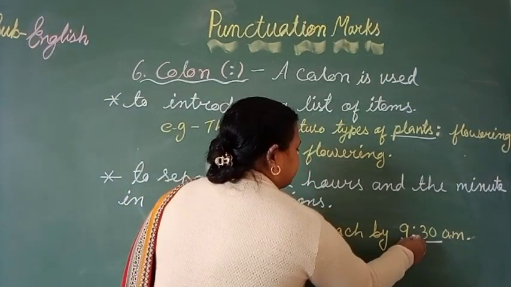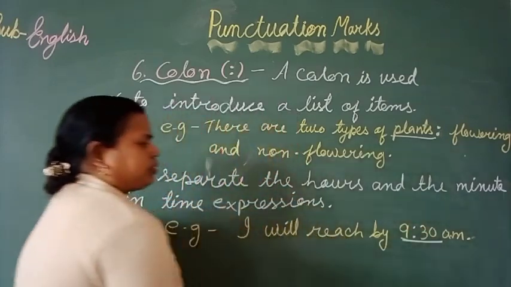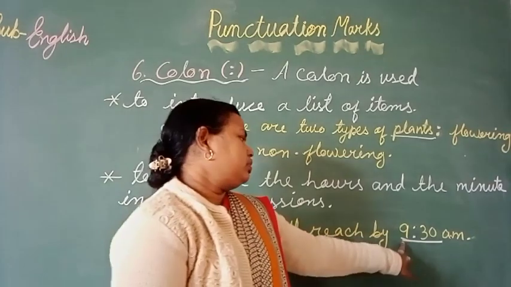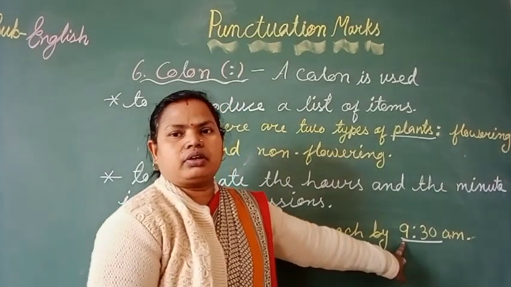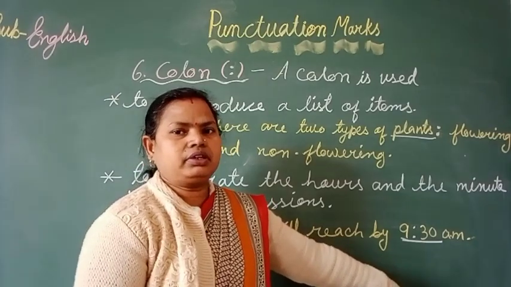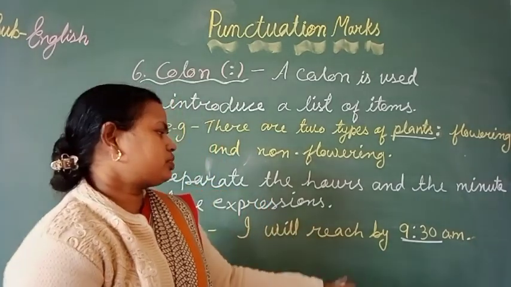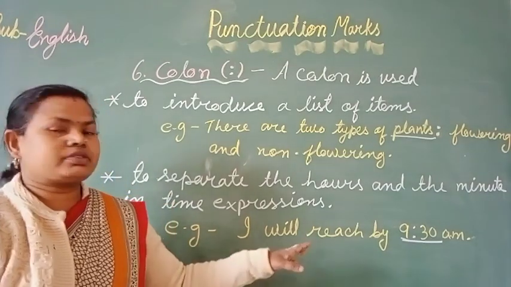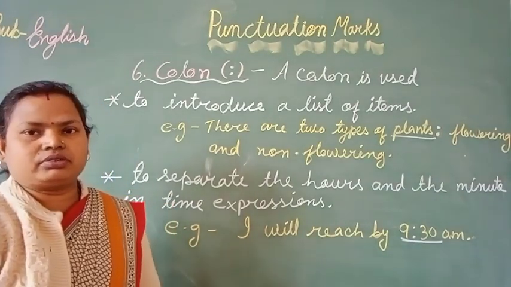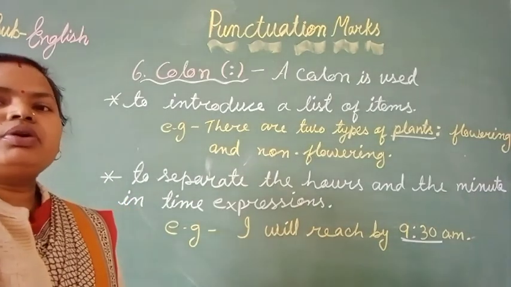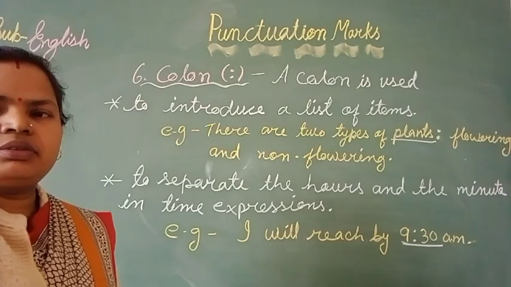Here there is a colon. It separates the hour and the minute. It means 9 indicates the hour, 30 indicates the minute, and it means 9:30 AM in the morning time. To separate the hour and minute, the mark between them is called a colon. So it is clear to all of you. Now let's see one more, that is the hyphen.